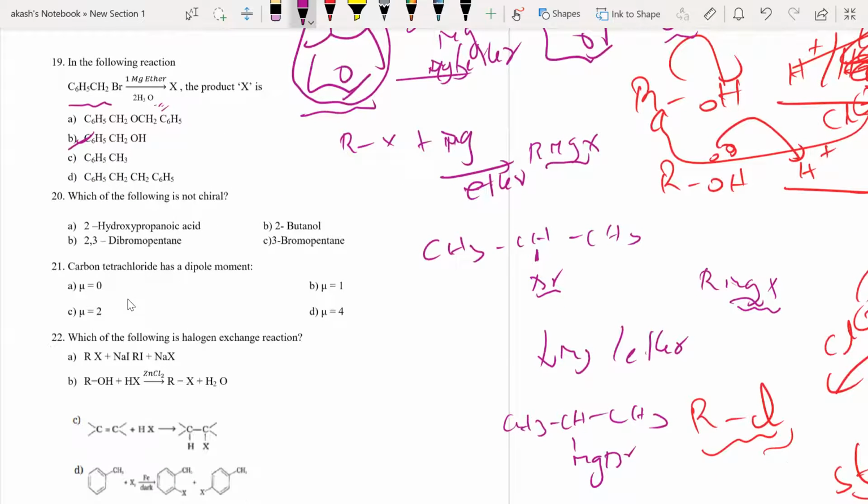Moving on to the next question. Which of the following is not chiral? We all know what is chiral and what is not chiral. How do you decide whether a particular carbon is chiral or not chiral?